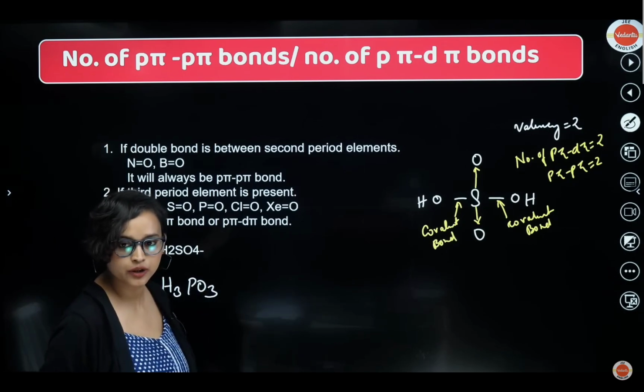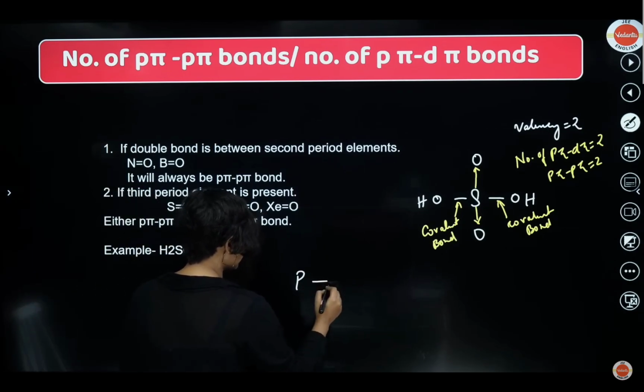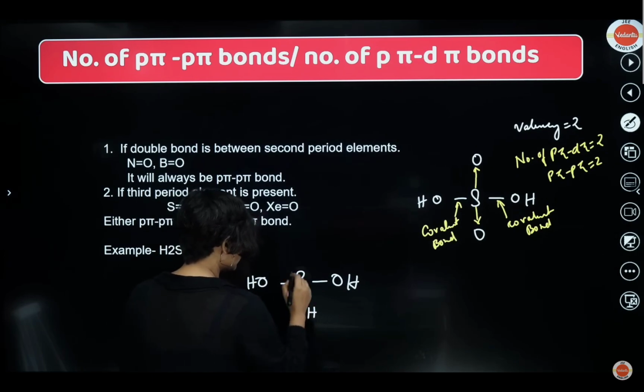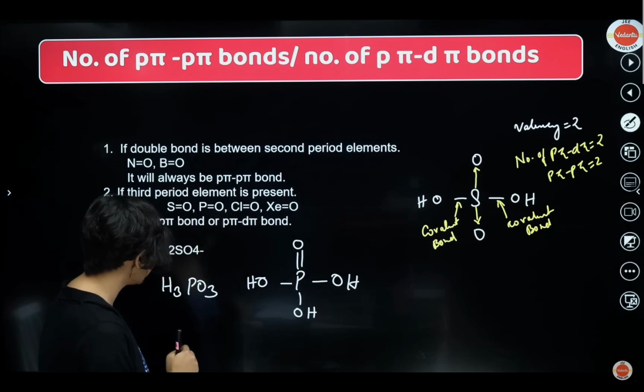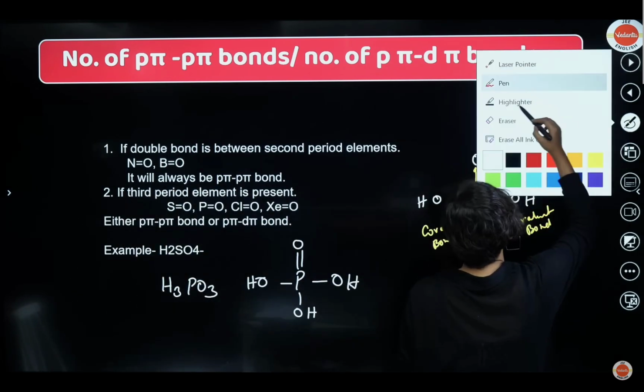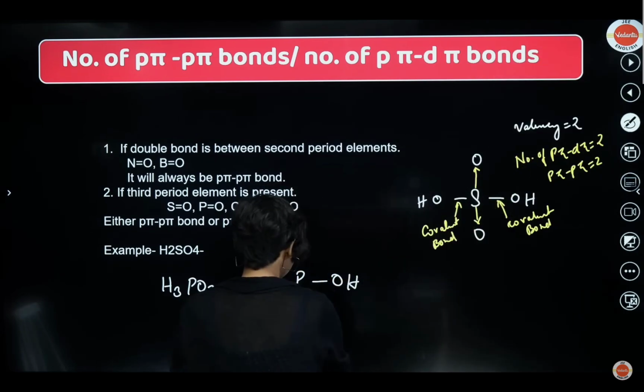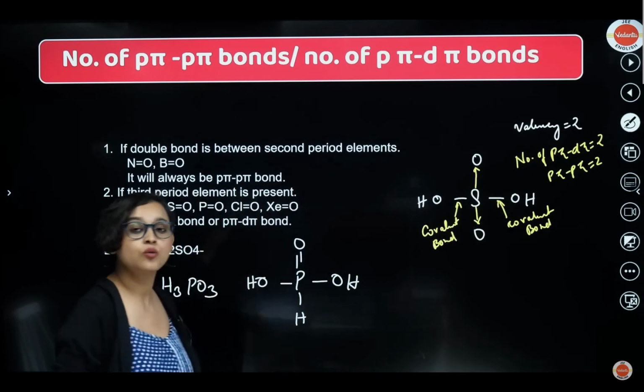Let's take the example of H3PO3. If we take H3PO3, that means that P is my central atom. It will be OH here, OH here, and then double bond O. One mistake, it will be like this: here will be H and here it will be O. Okay. Now what is the valency of phosphorus?